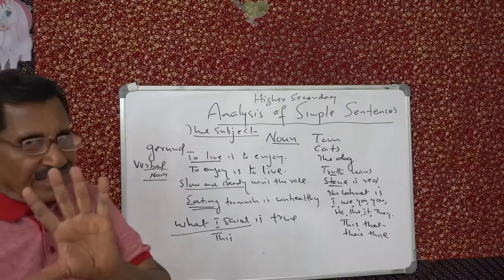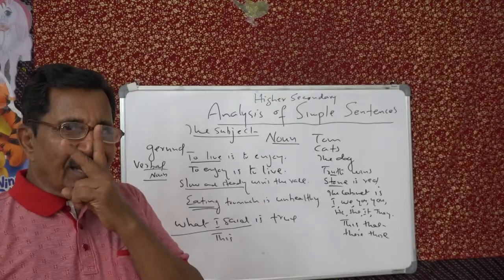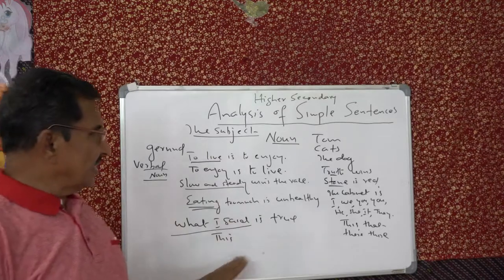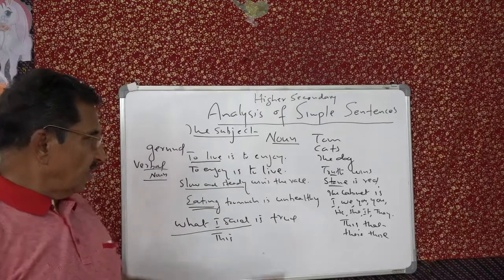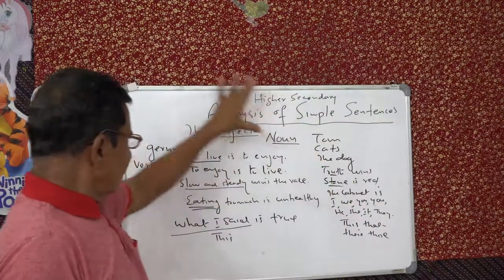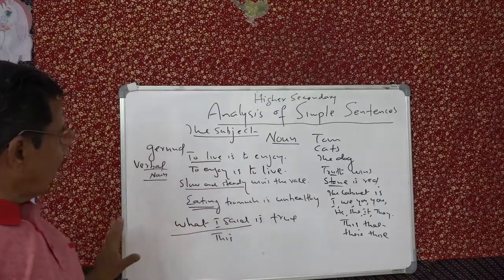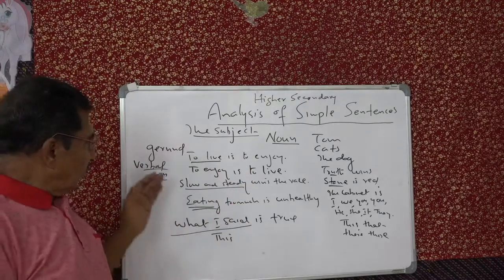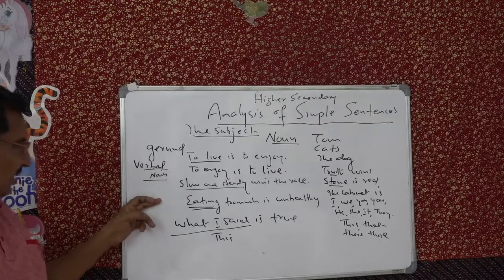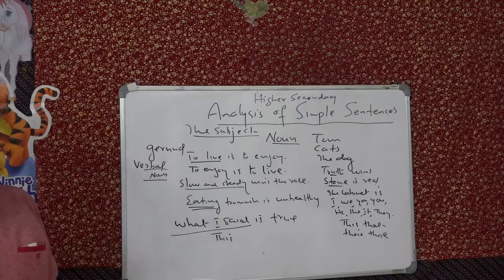But remember, you have only 3 persons and 2 numbers. Take any of these 3 persons. First person, singular, plural, second person. Then all these you see here, all the different forms of subjects that look like nouns, like infinitive, gerund, then phrase and sentence. They're all third person.